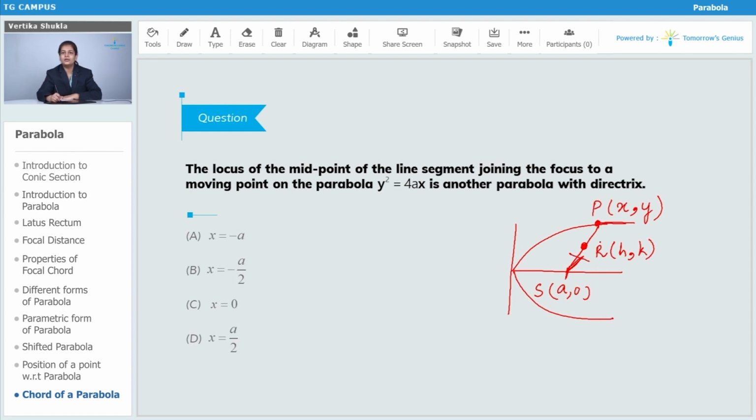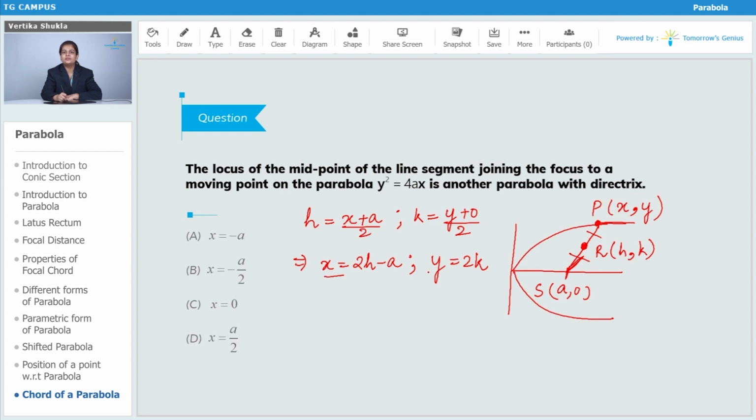It is the midpoint, that means RS distance is equal to PR distance. Midpoint coordinates are given by: h will be equal to x plus a by 2, and k will be given by y plus 0 by 2. From here you can say that x will be equal to 2h minus a, and y will be equal to 2k.